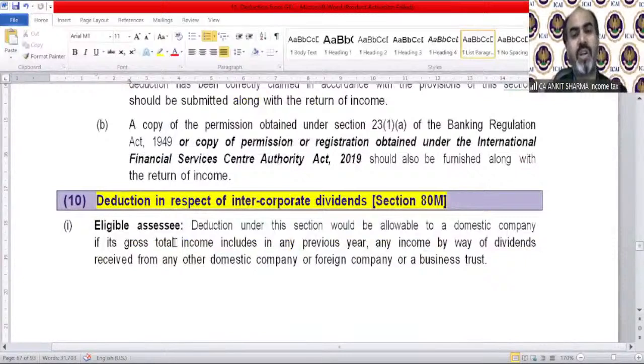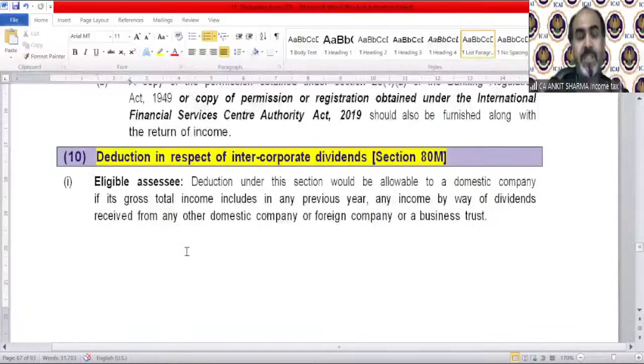Moving on to another deduction in respect of intercorporate dividends, section 80M. Eligible assessee: deduction under this section. This is also a very interesting deduction. Deduction under this section would be allowed to a domestic company only, if its gross total income includes in any previous year any income by way of dividends received from any other domestic company or foreign company or a business trust. Section 80M says that if you are a domestic company and you receive any dividend from any other domestic company, foreign company or business trust, then you can claim this deduction, but